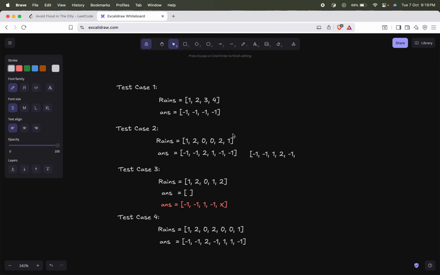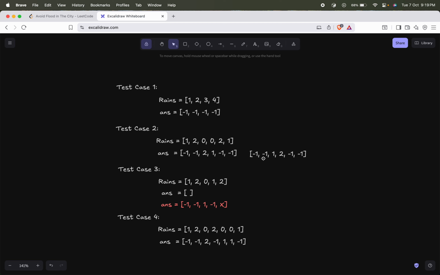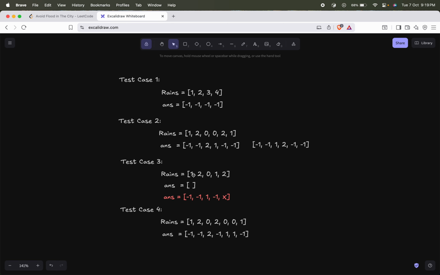Even now there is a rain on lake 1. Lake 1 was already dried on day 3, so here also we can fill it with -1, as there is a possibility of rain. So both of these are valid solutions for this particular test case. Let's look at this particular example.